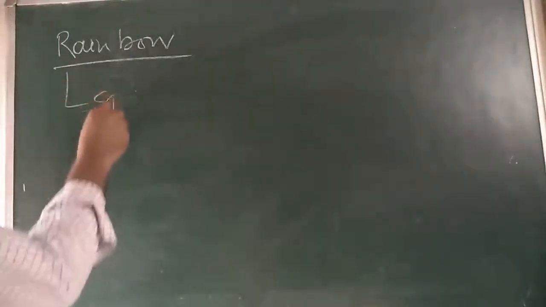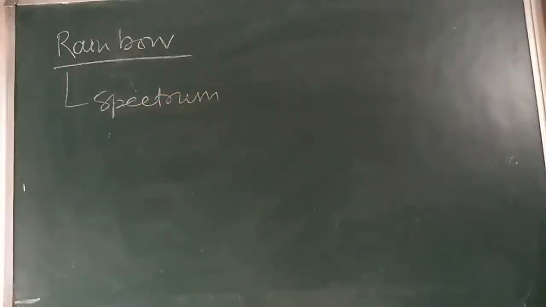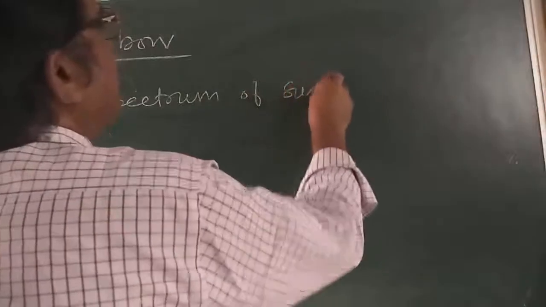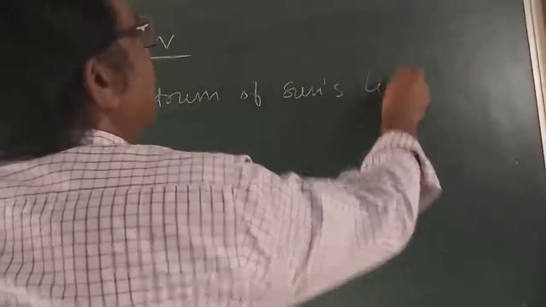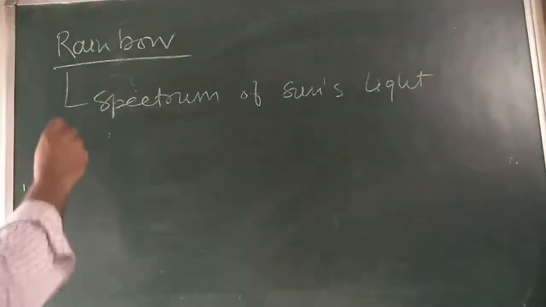So dear children, a rainbow is a spectrum of sunlight. A rainbow is a spectrum of sunlight in nature.